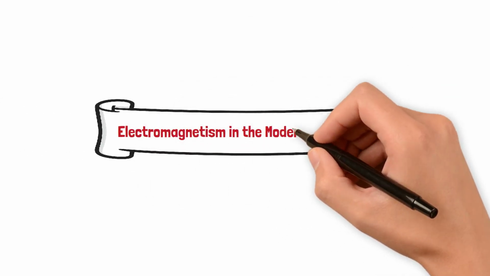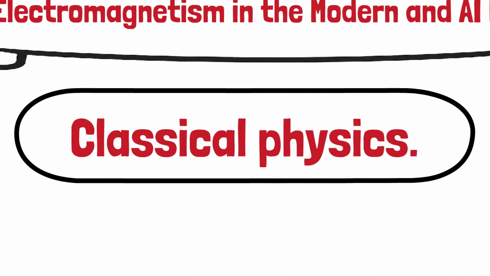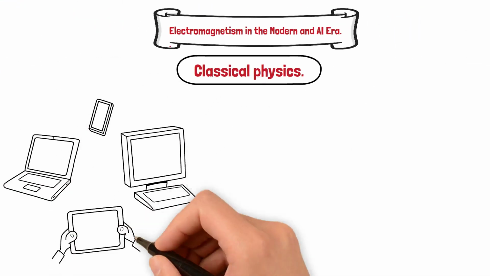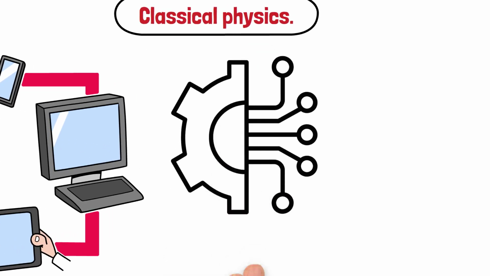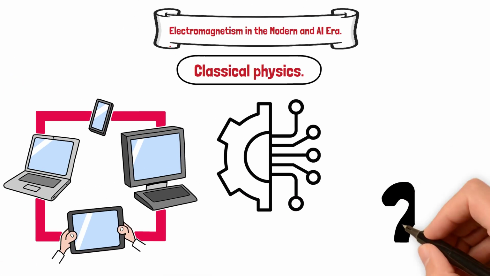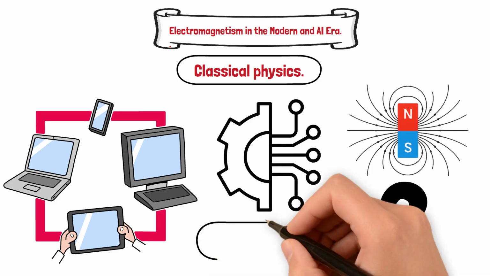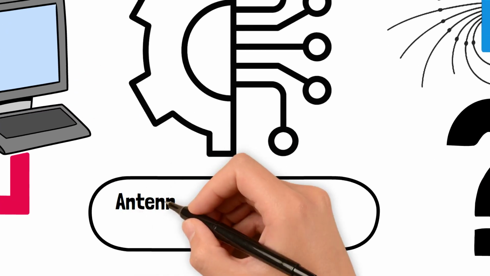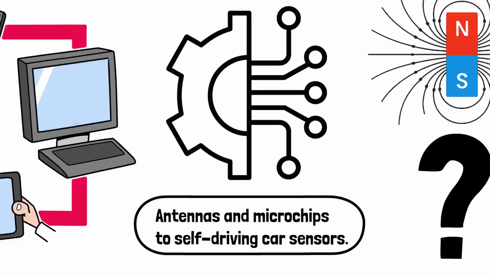Electromagnetism in the modern and AI era. Today, electromagnetism isn't just the foundation of classical physics, it's also key to the future of technology. In AI-powered electromagnetic modeling, deep learning systems are now being trained to predict how electromagnetic fields behave inside complex materials and devices, from antennas and microchips to self-driving car sensors.